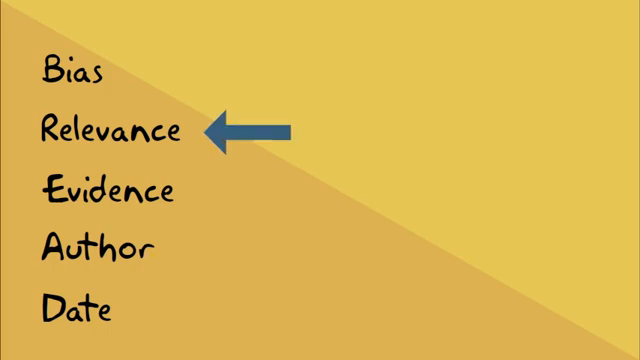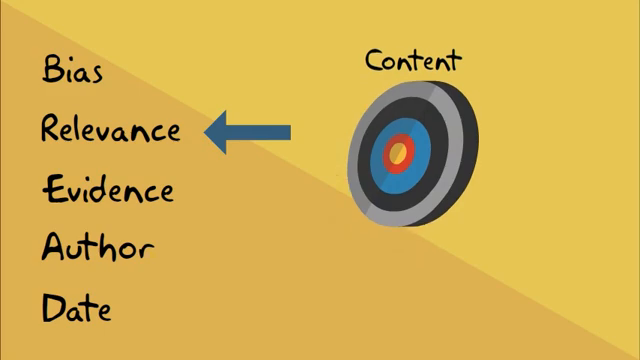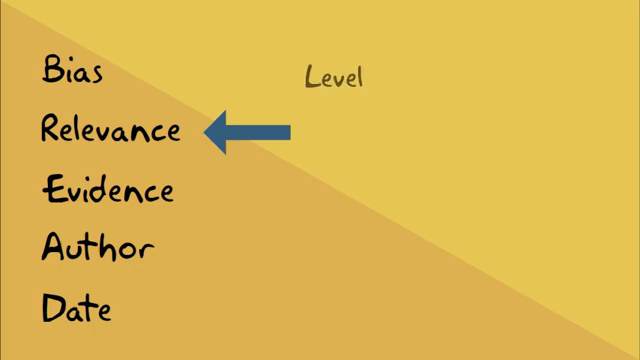Next is relevance. There are 2 sides to this. Firstly, the content. How relevant is the information to the subject you're studying? If it's not relevant, it's best to just move on to something else. Secondly, the level. Is it sufficiently academic to use in an assignment?